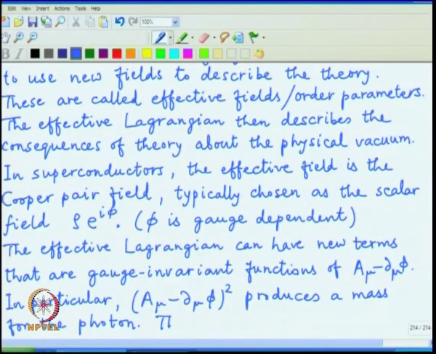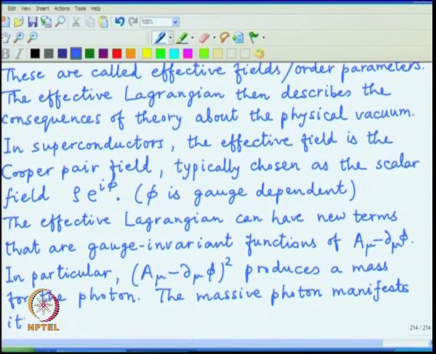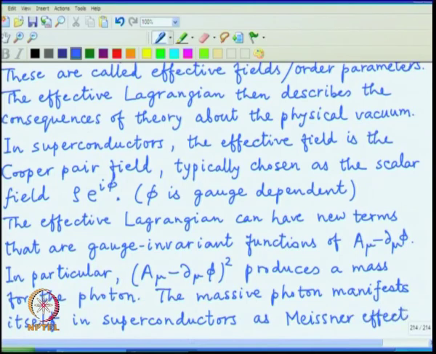The massive photon manifests itself in superconductors as the so called Meissner effect.